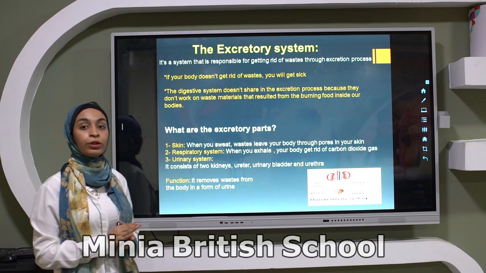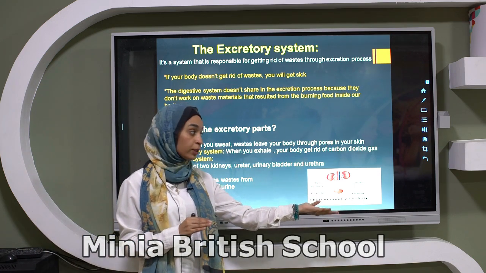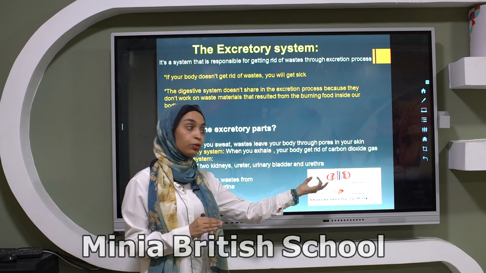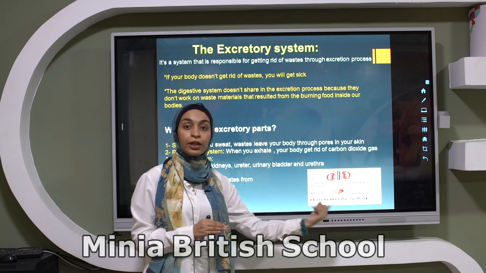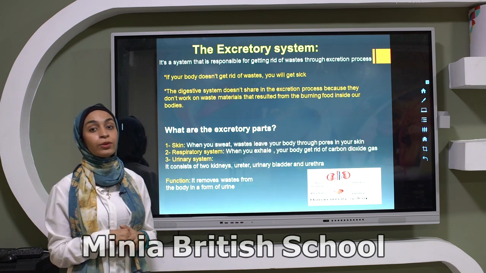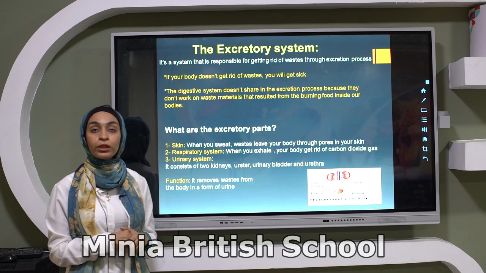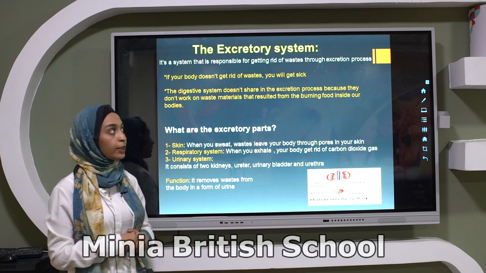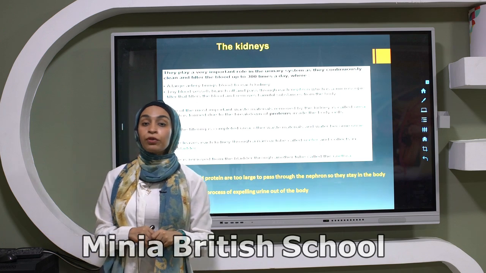Number 3, the urinary system. Let's see the structure of the urinary system first. It's a system that consists of the 2 kidneys, 2 ureters, urinary bladder, and also the urethra, responsible for getting rid of the urine outside of the body through a process called urination. Excellent. Let's talk about the importance of the 2 kidneys.